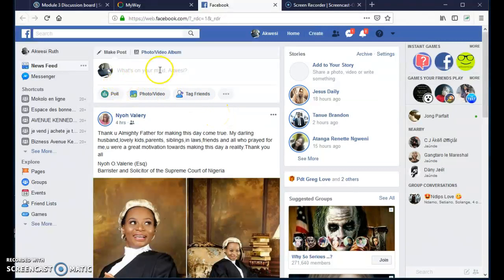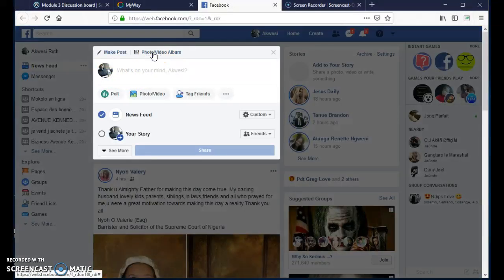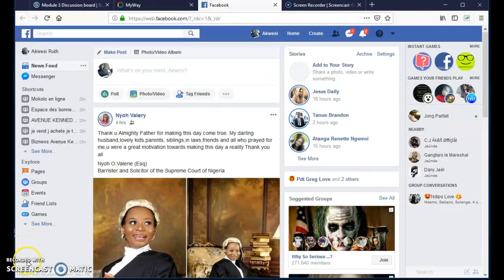Then here they ask what's on your mind, to just write and post. Your friends are going to see it and be able to like it, comment, or at times share. You can also post pictures, put profile pictures and the rest. If I want to post a picture, I come here to photo, choose a picture or a video, write anything about it, then upload it. People will be able to like it and comment.